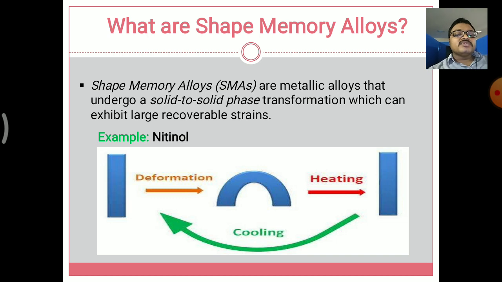Its own structure means a solid shaft, and it regains that solid shaft structure. In between the transformation, during cooling, it can bend or transform into any shape. The example used here is nitinol. Nitinol is the best shape memory alloy used in research in recent times.